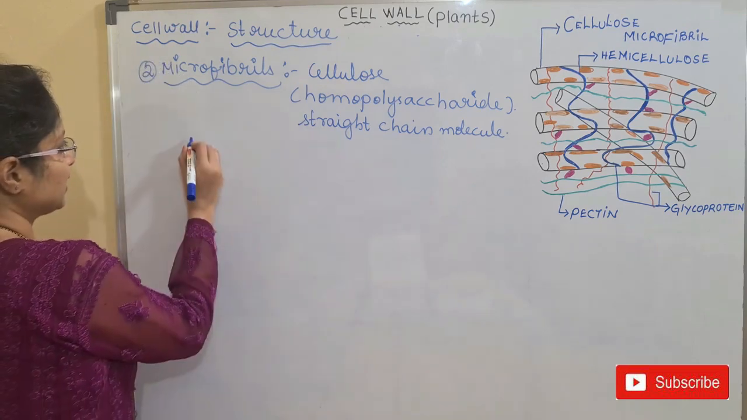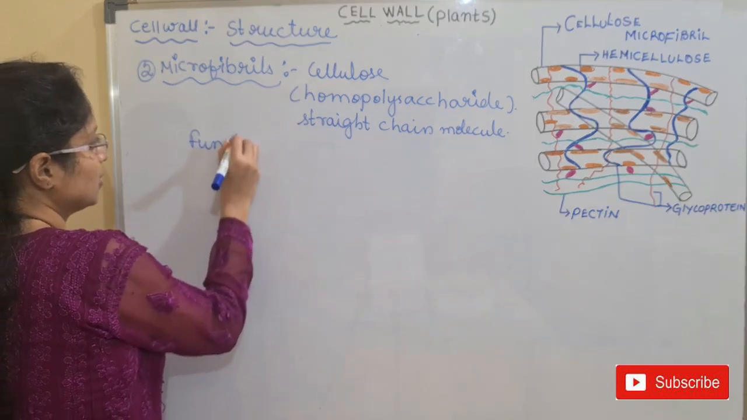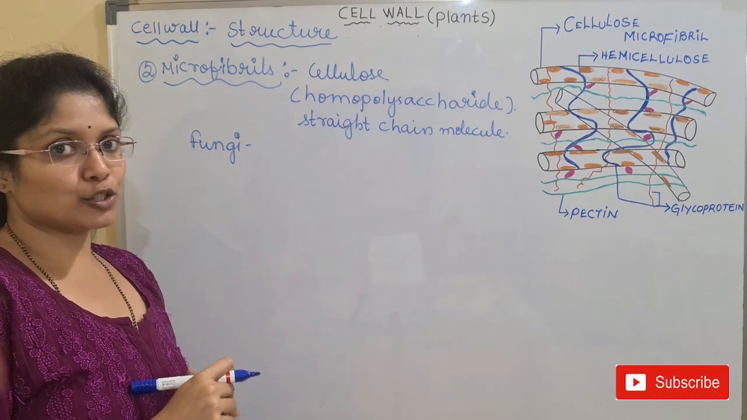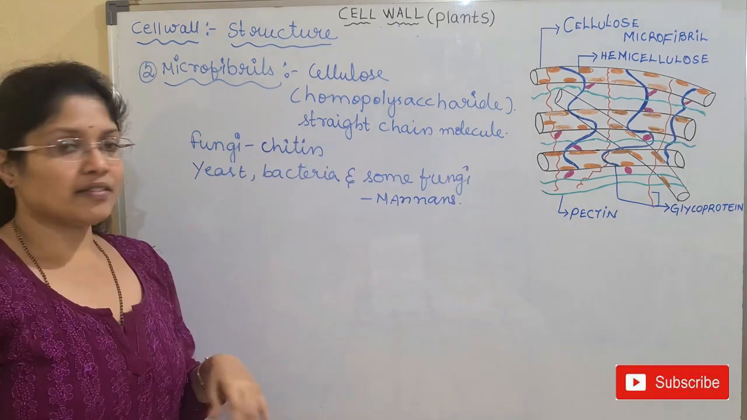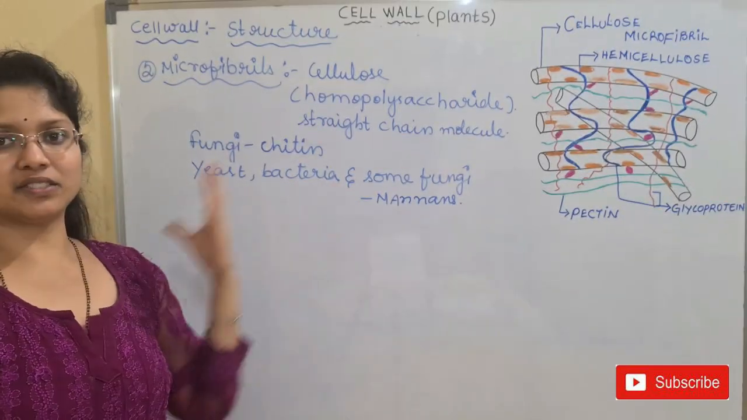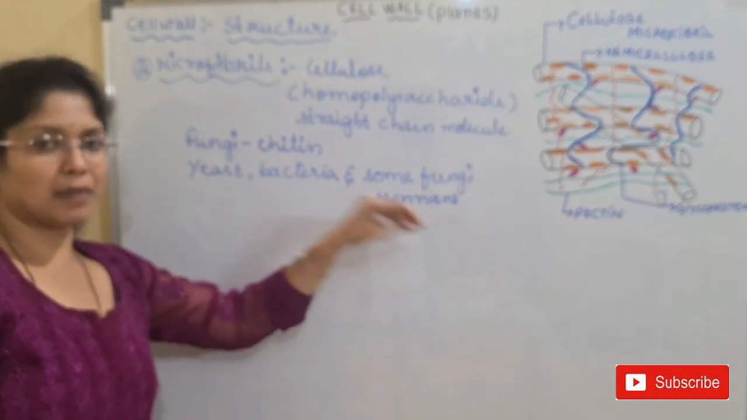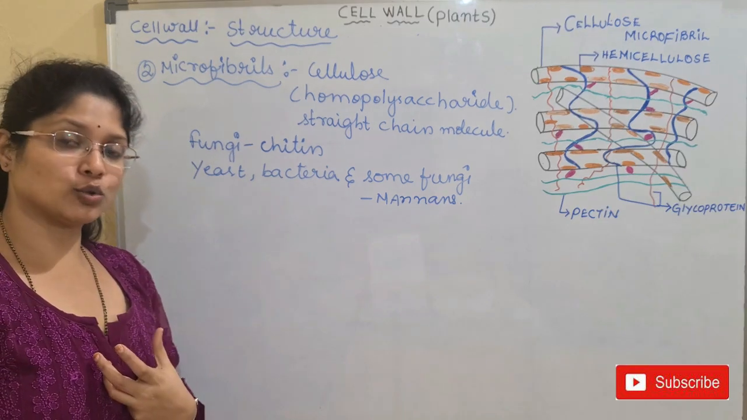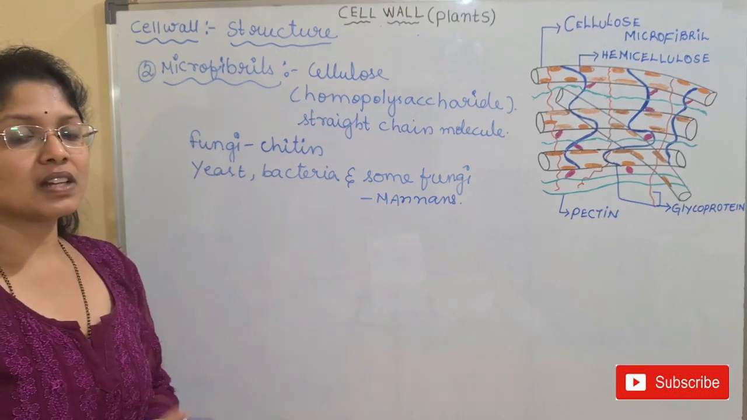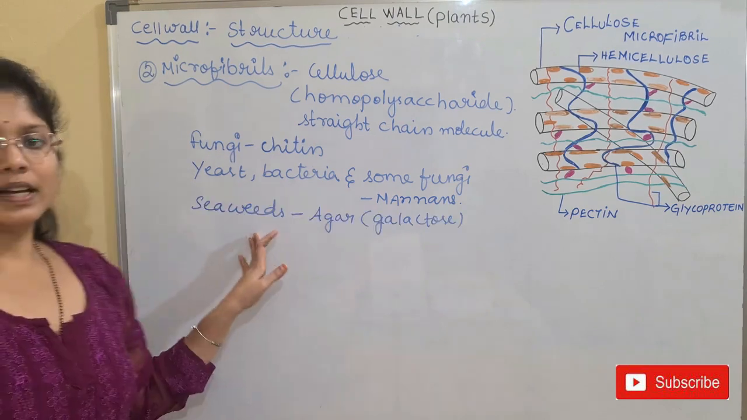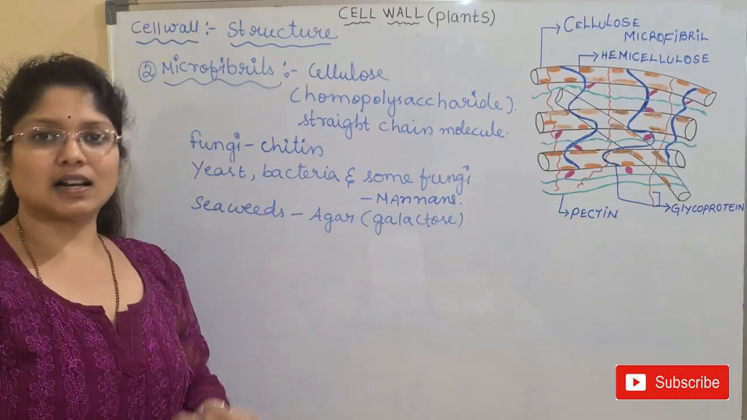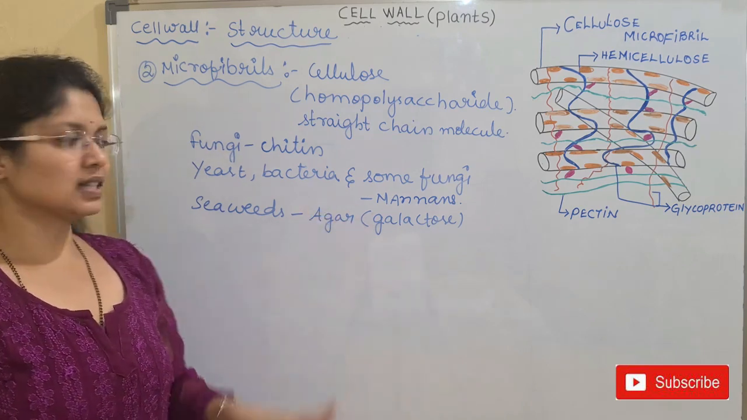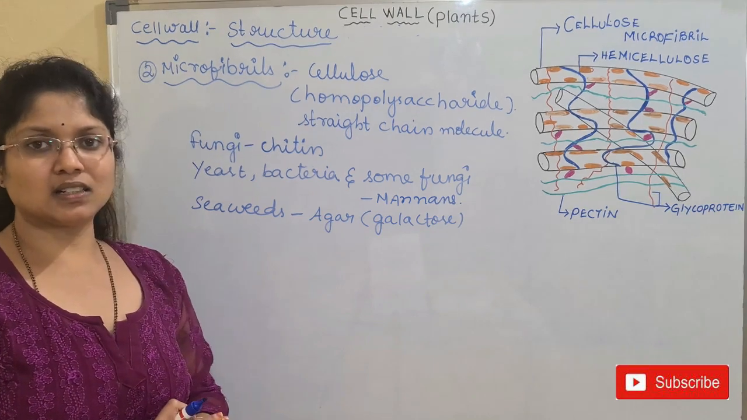So one is fungi. In fungi, I have told you they are mainly made up of a homopolysaccharide which is known as chitin. Okay, and we have yeast, bacteria and certain fungal species. They will be having mannans. Mannans means they are again homopolysaccharides. They are made up of mannose sugar. And we have another example in the case of algae. In the case of seaweeds, we have agar-agar, that is agar gel, and agar gel is mainly made up of the galactose unit.